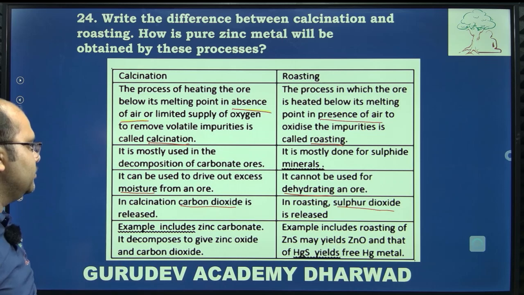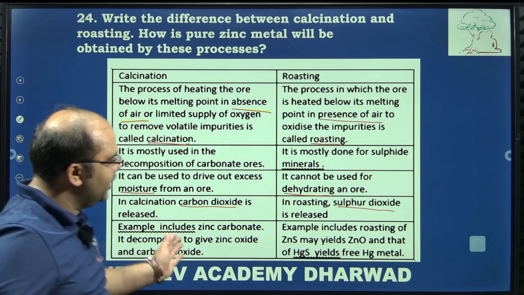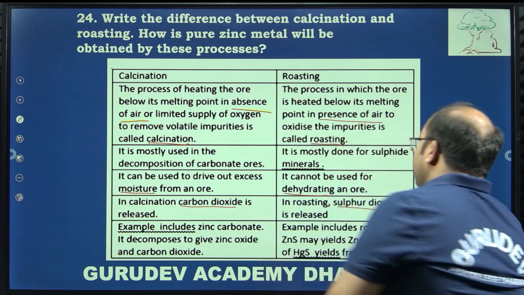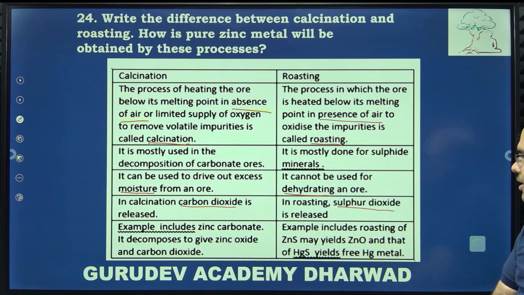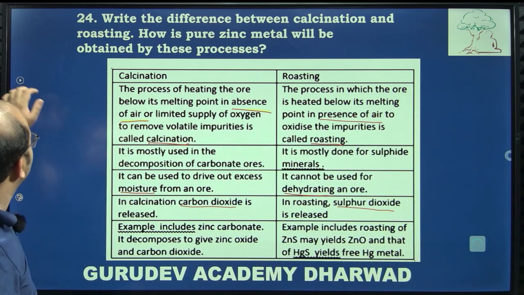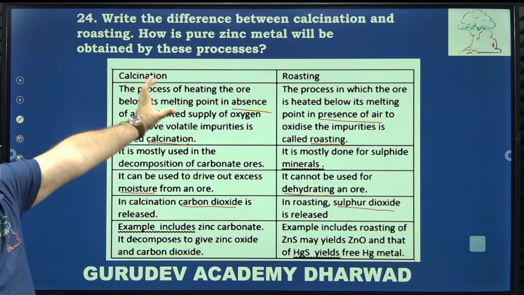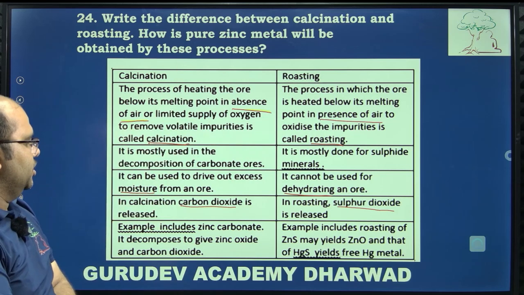So examples, that is zinc carbonate decomposes to give zinc oxide and carbon dioxide. Here roasting of zinc sulfide yields zinc oxide and removal of HDS, that is mercuric sulfides, which is the mercuric yield. Just take a snap of this, difference between calcination and roasting.